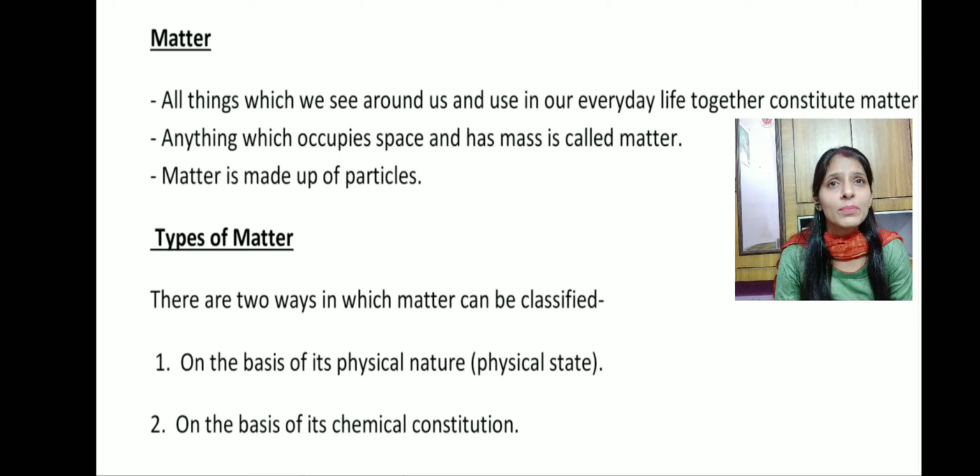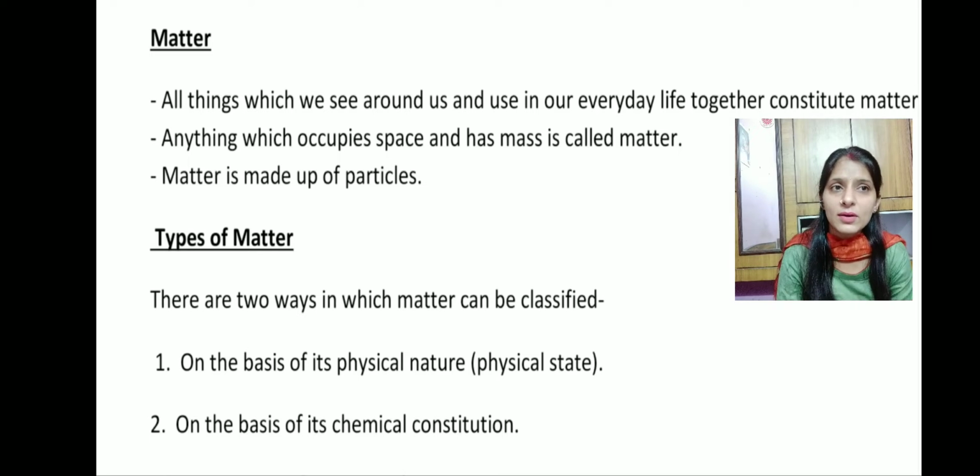So the examples which I gave, by that you must have understood that there is a lot of matter present in nature, and the scientists have classified this matter in different ways. There are two ways in which the matter has been classified.